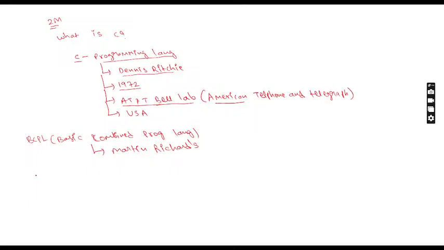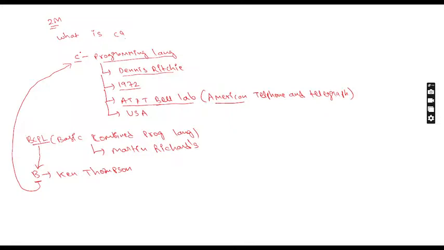And after BCPL, one more language entered, called B language, which is developed by Ken Thompson. So try to understand which language entered the market first: BCPL. After a few days, one more language entered, that language is B. After B, the next language is C.